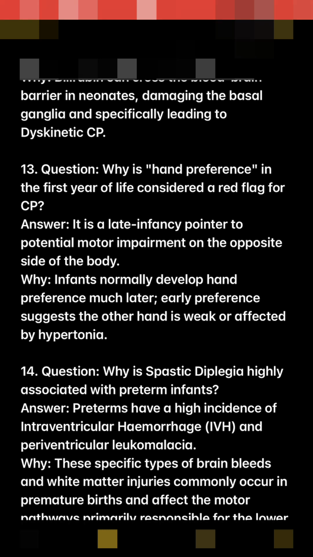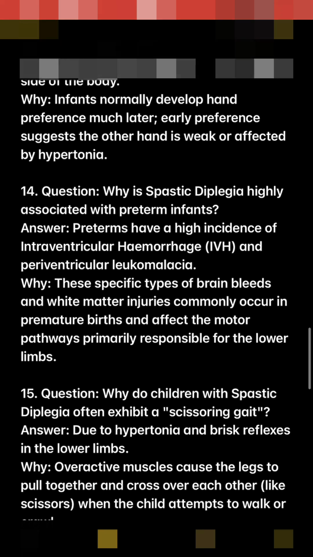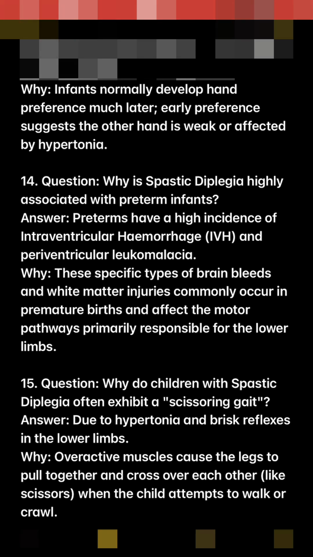14. Question. Why is spastic diplegia highly associated with preterm infants? Answer. Preterms have a high incidence of intraventricular hemorrhage, IVH, and periventricular leukomalacia. Why? These specific types of brain bleeds and white matter injuries commonly occur in premature births and affect the motor pathways primarily responsible for the lower limbs.